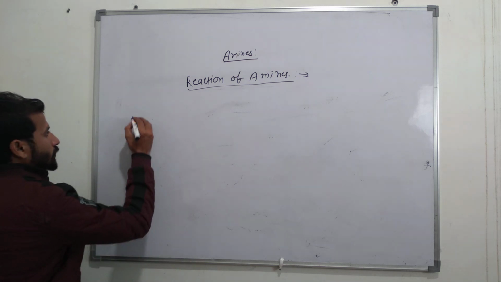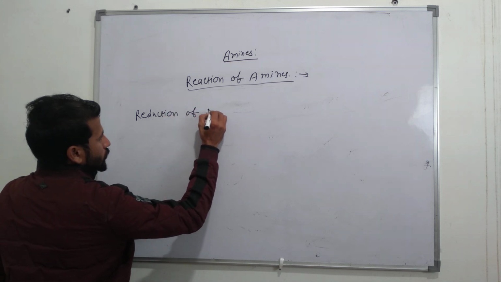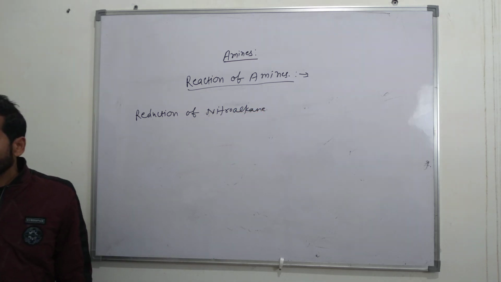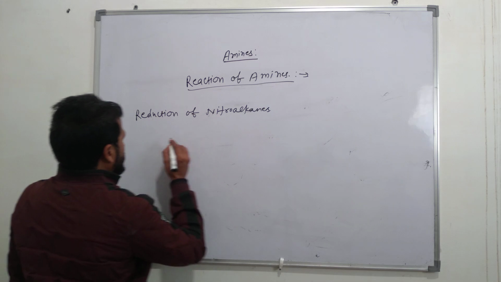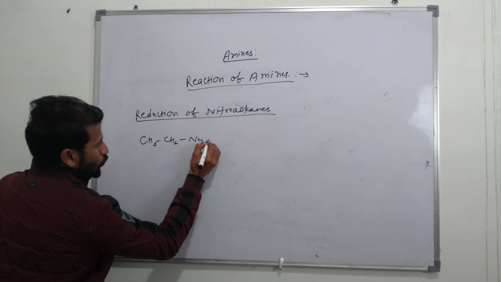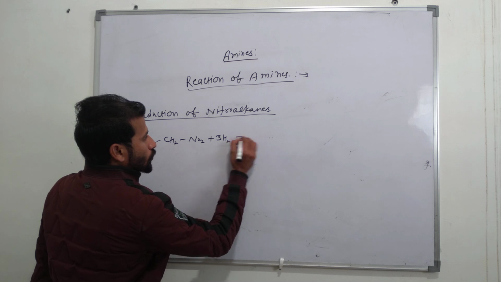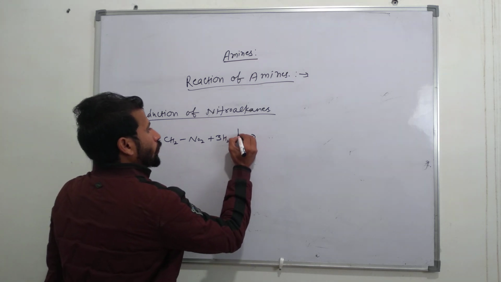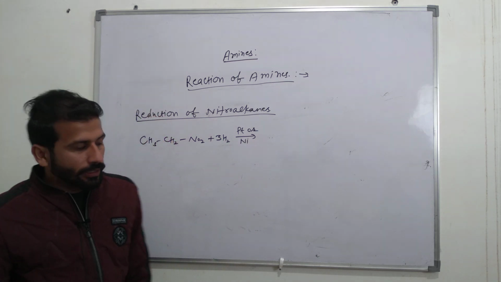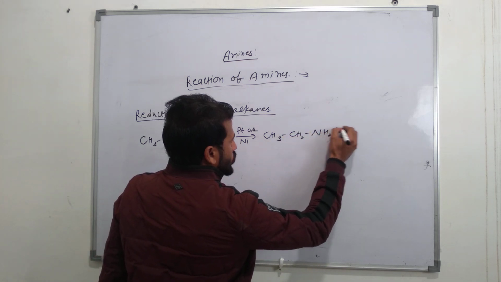Nitroalkane CH3CH2NO2 plus reduction, 3H2, in the presence of platinum or nickel. These are the catalysts used in this reaction, and the product is CH3CH2NH2 plus water.